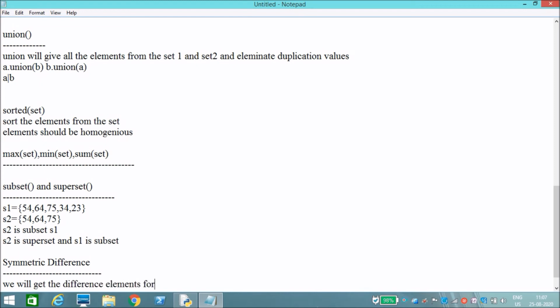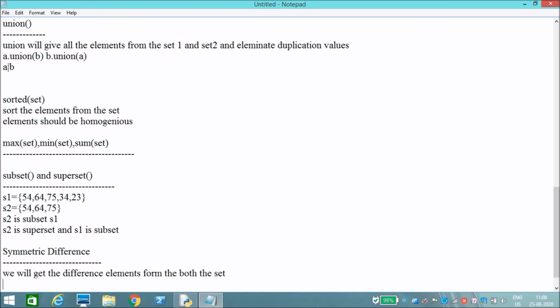We will get the different elements from both the sets, but in difference we will get only the different elements from set 1. In this we will get the different elements from both the sets.